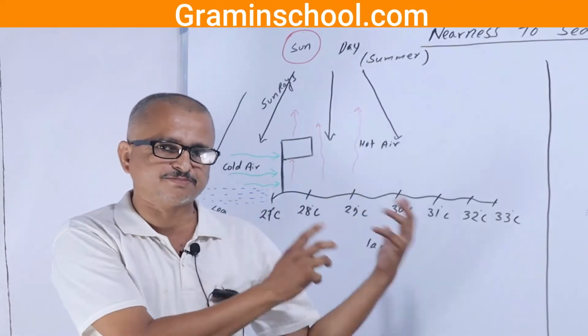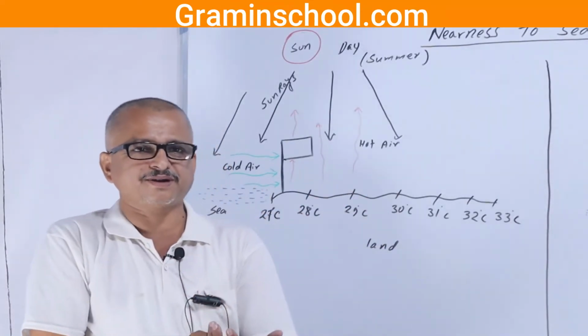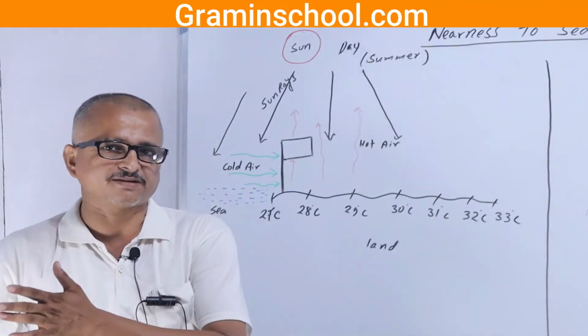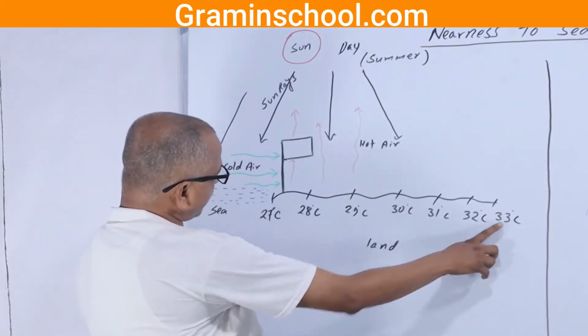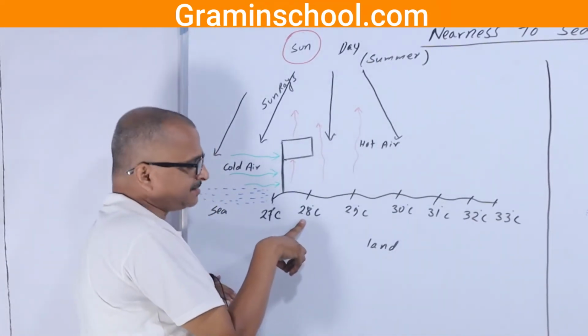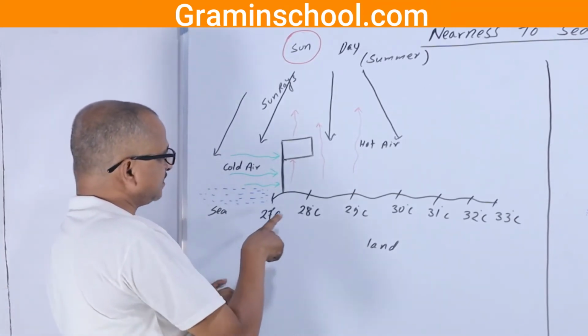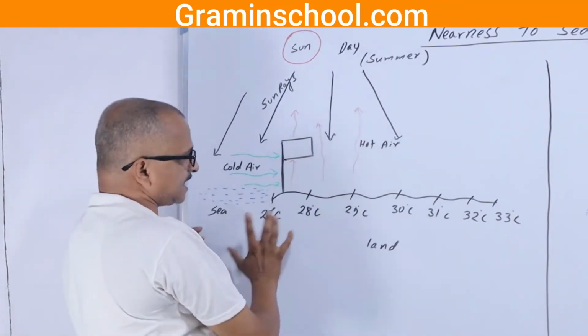The nearest point of the sea is the Bay of Bengal, and the nearer points are Biratnagar or Kakarvita, and it will be far for Nepalganj and Dhangadi. They lie here, and our Biratnagar and Kakarvita lie here. This is the Bay of Bengal. During daytime or during the summer season, it happens like this.